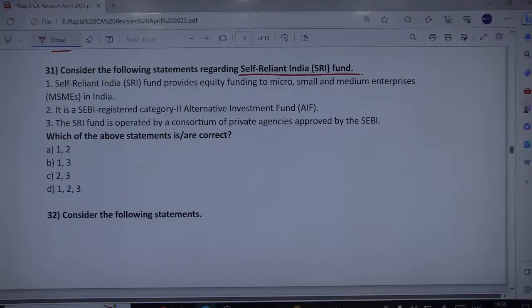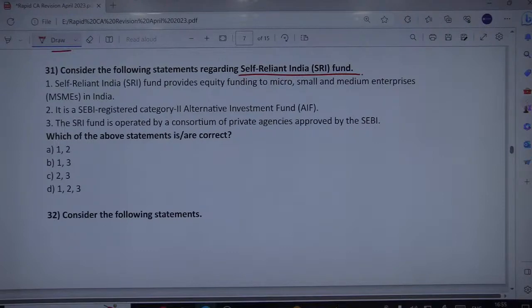The government's Self-Reliant India Fund provides equity funding to micro, small and medium enterprises, indeed correct. And the SRI fund is a SEBI registered category 2 alternative investment fund, fine, that operates through a mother fund and daughter fund structure and aims to invest rupees 50,000 crores into MSMEs. And the SRI fund is implemented by NSIC Venture Capital Fund Limited, a wholly owned subsidiary of the government's MSME growth agency, National Small Industries Corporation, NSIC.